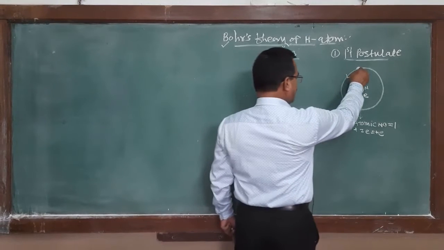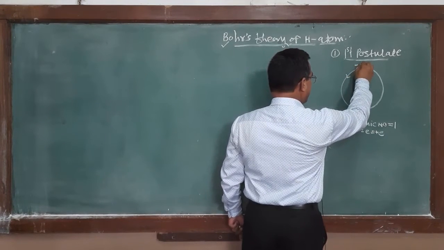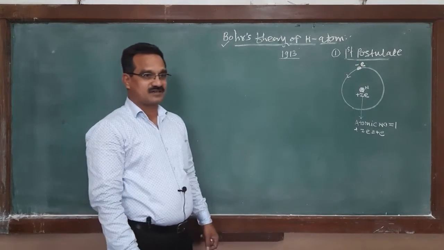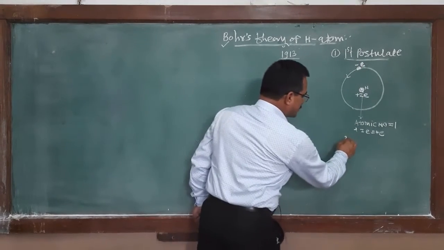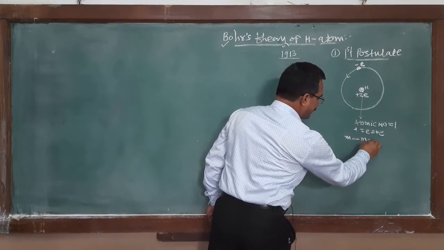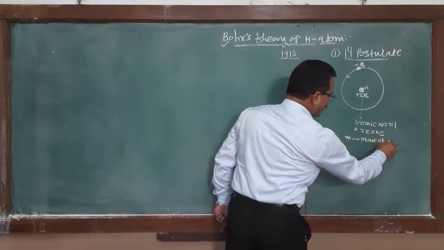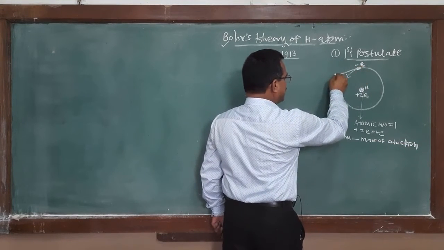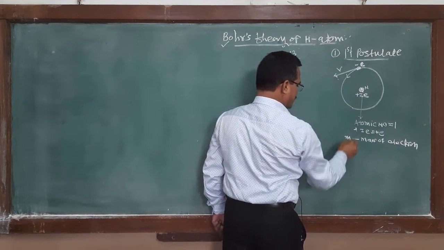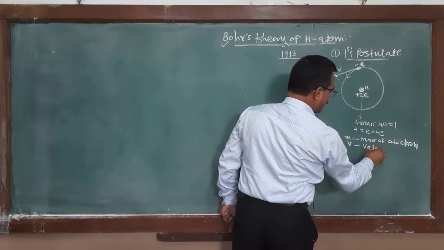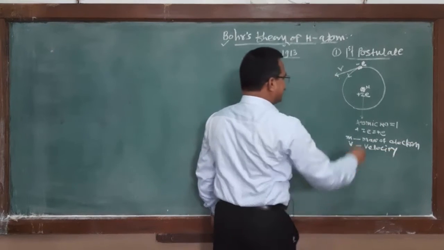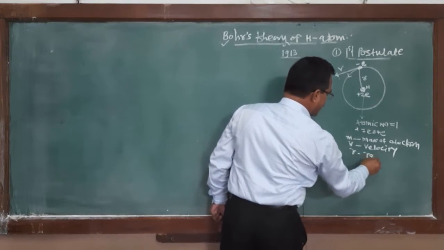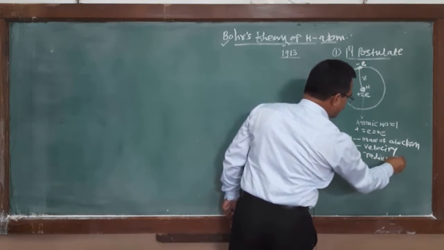But charge on the electron is negative, and that is minus e. Suppose m is the mass of electron and suppose v is the velocity of the electron, and suppose the radius of the orbit, suppose r, radius of orbit.